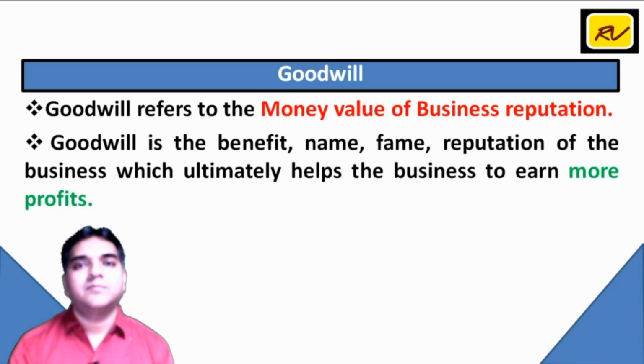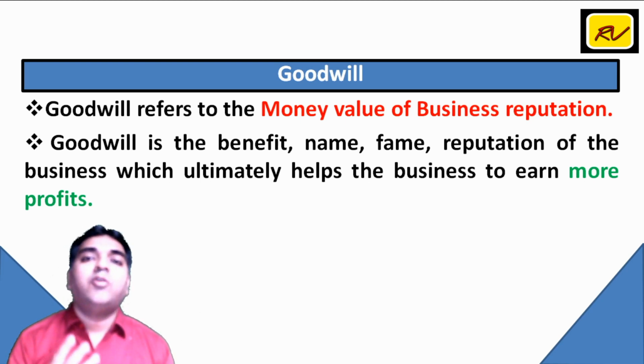Let us say there are two partners who are undertaking a partnership business. They have taken a lot of efforts to establish the business, and now a third partner is admitted into the partnership business. Obviously, the profit which was earlier shared by two partners will now be shared between three partners.